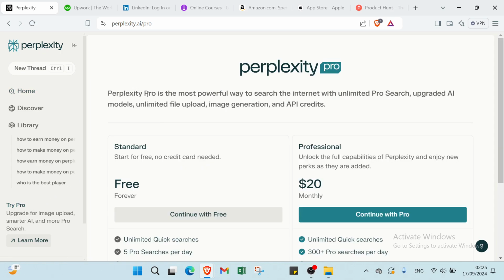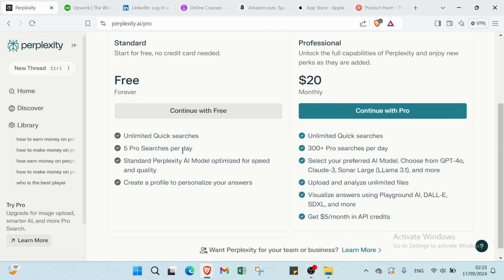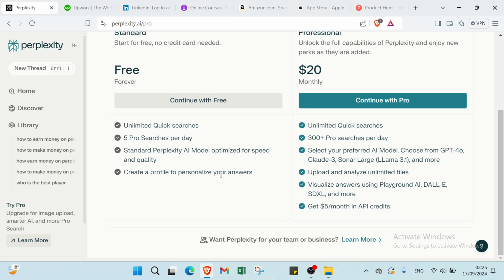We have here Perplexity Pro, the most powerful way to search the internet, with unlimited processors, upgraded AI models, unlimited file upload, image generation, and API credits. We have here standard, start for free, no credit card needed, free forever. Continue with free unlimited quick searches, 5 pro searches per day, standard Perplexity AI model optimized for speed and quality, and you can create a profile to personalize your answer.